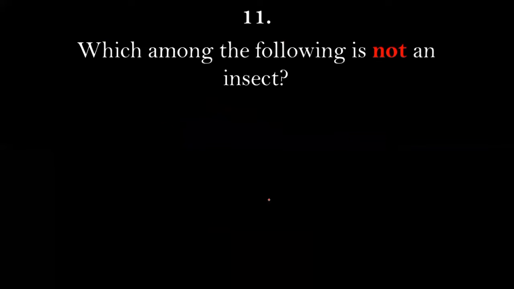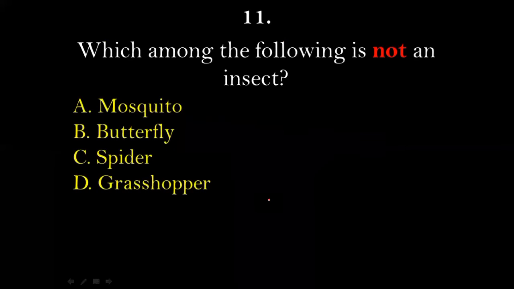Next, question number 11. Which among the following is not an insect? Mosquito, butterfly, spider, or grasshopper? So among these 4 species, which one is not an insect? The right answer for this will be option number C, that is spider, because mosquito is an insect, butterfly is also an insect, grasshopper is also an insect, but spider is not an insect.